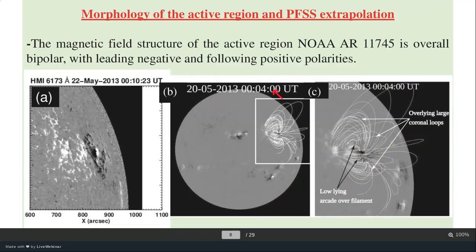Magnetic structure. It's very important to investigate what sort of magnetic configuration is there over the active region. So in this panel A, you can see the line of sight magnetogram of the sun of that region. Here the positive color shows the positive polarity region and negative shows the negative polarity region. So if we consider the field lines, they should start from the positive side and go to the negative side. So the field line will be like this.